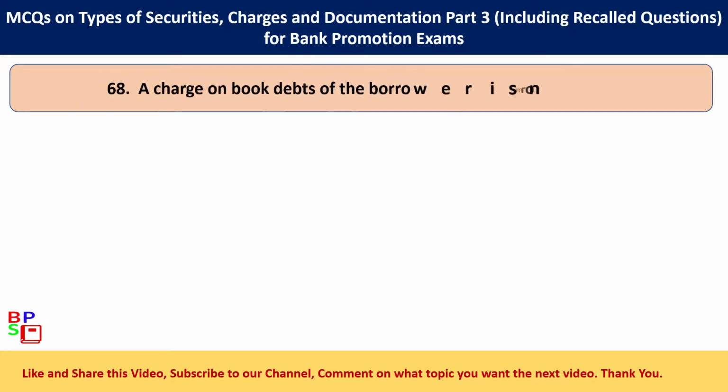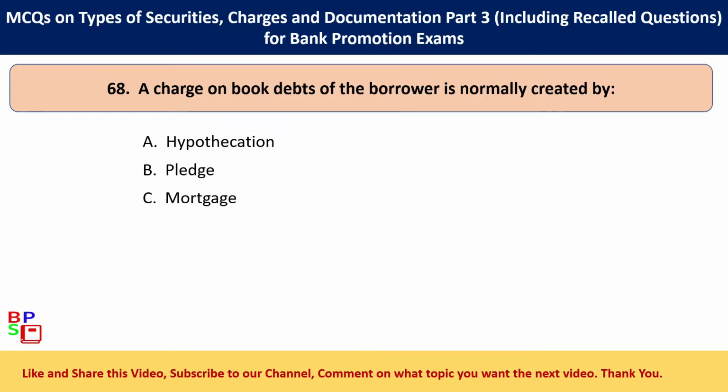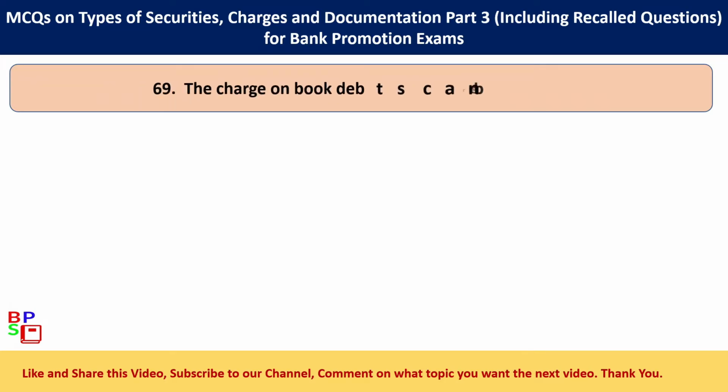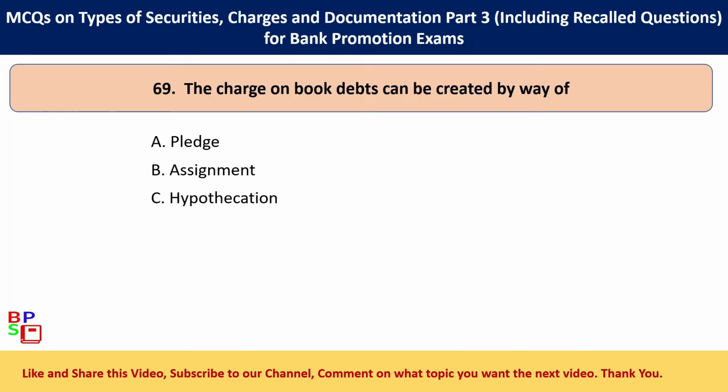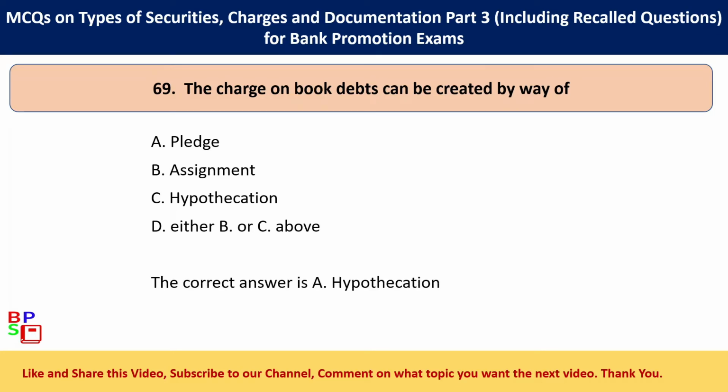68. A charge on book debts of the borrower is normally created by Option A hypothecation. Option B pledge. Option C mortgage. Option D lien. The correct answer is option A hypothecation. 69. The charge on book debts can be created by way of Option A pledge. Option B assignment. Option C hypothecation. Option D either option B or option C above. The correct answer is option A hypothecation.